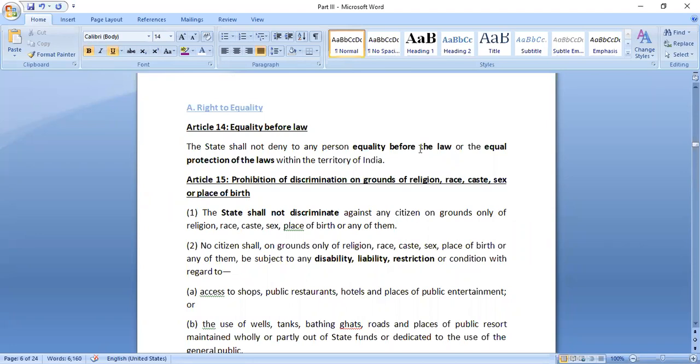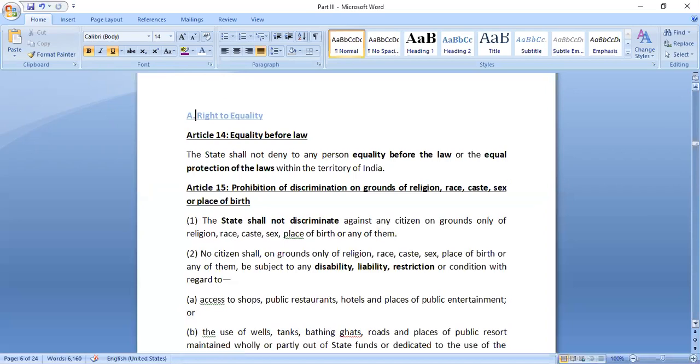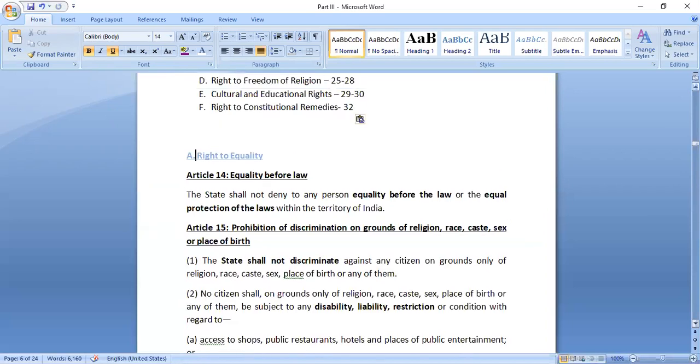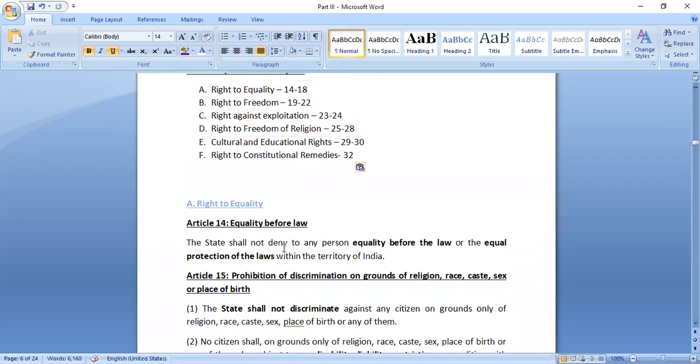Okay, so now we will discuss the different types of rights that we have. First type that we have is right to equality. So which all articles are contained in right to equality? 15, ma'am. Yeah, 14, 15 and 16, ma'am. Yeah, 16 also and 17, 18 also. So right to equality is 14 to 18, ma'am. Yeah, 14 to 18.